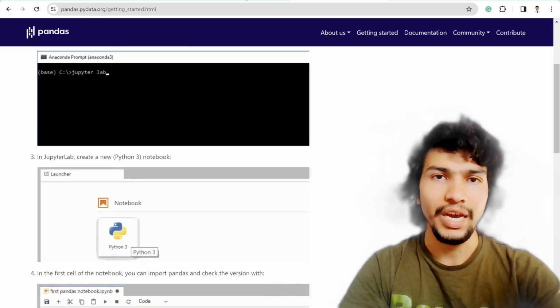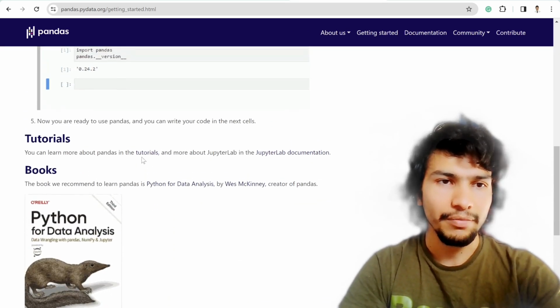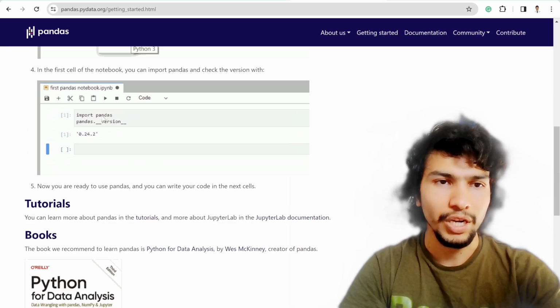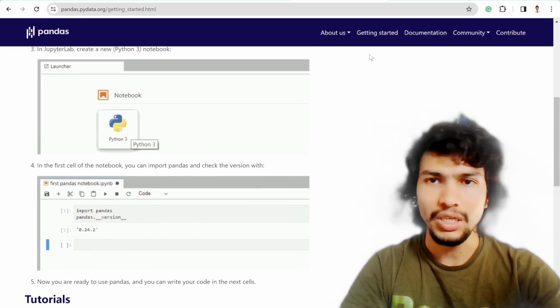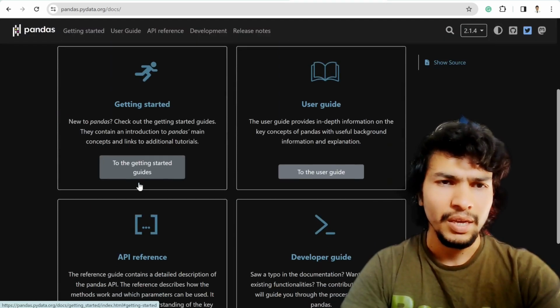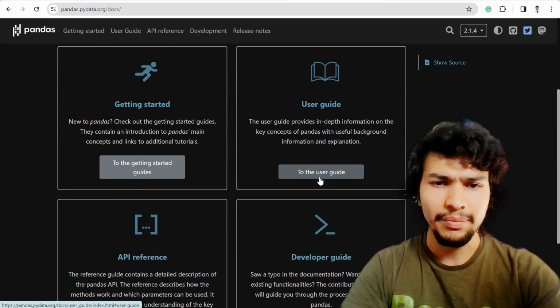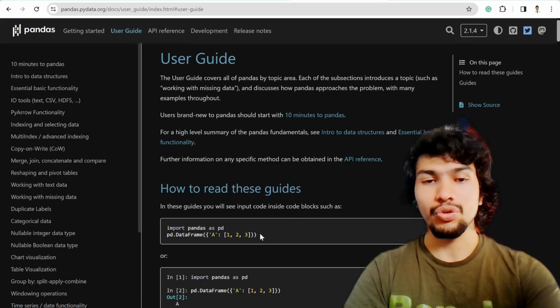We are in Jupyter notebook, so we don't need this method. After that, they imported pandas and printed out the pandas version, right? Instead of that, maybe we can go to the documentation, and then the user guide. All right, it is shown here.